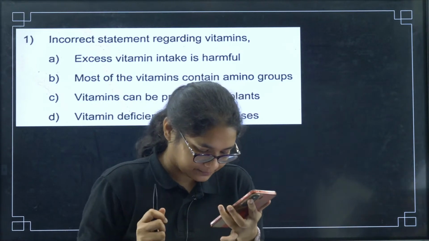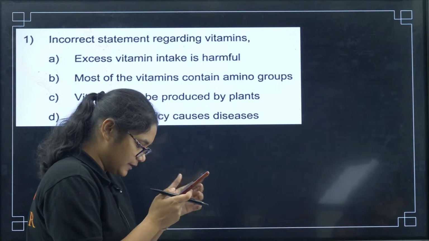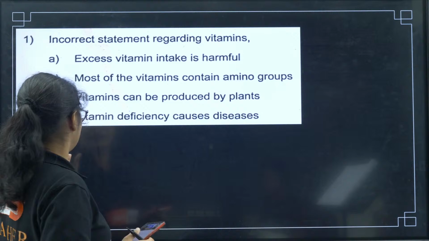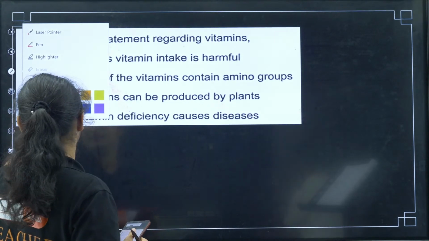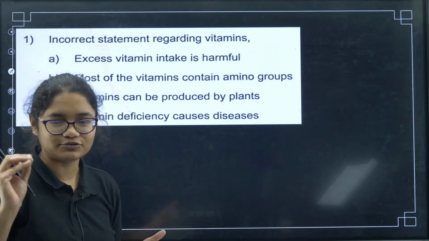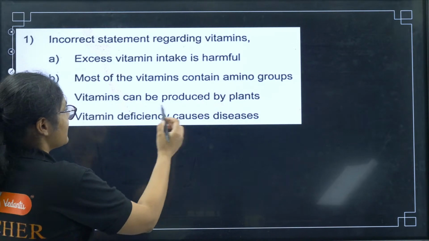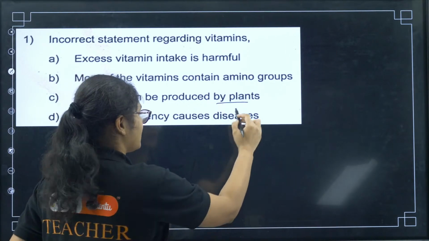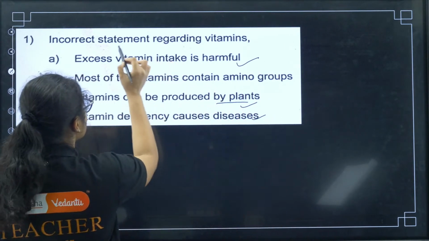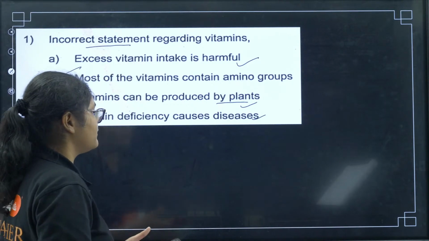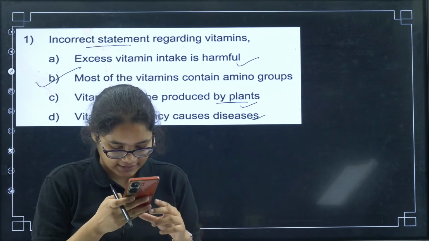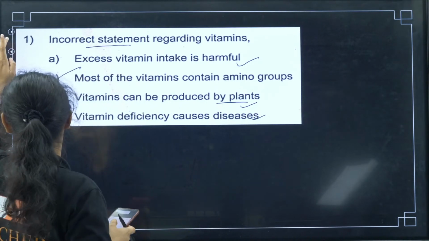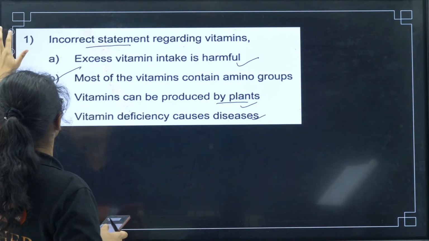So first question: incorrect statement regarding vitamins. Excess of vitamin intake is harmful. Yes, definitely, supplements should always be taken in limited amount. Vitamins can be produced by plants. The big sources of vitamins are plants, so this is also a correct statement. This is correct, this is correct. You have to find the incorrect statement. Most of the vitamins are made up of amino groups. That is incorrect. So option number B. Very good, Raghavendra. 1B is the incorrect statement.